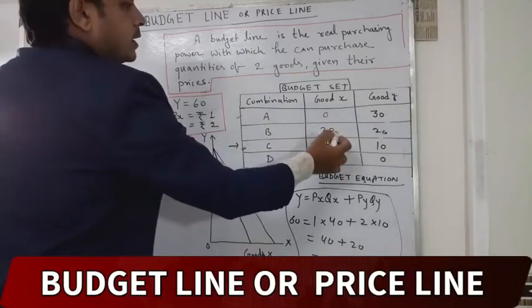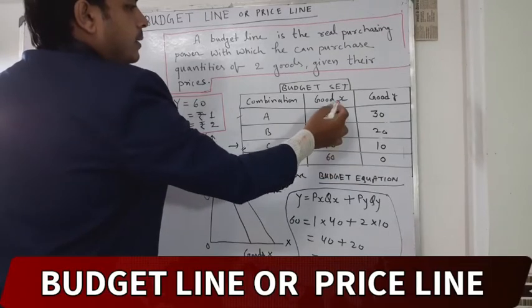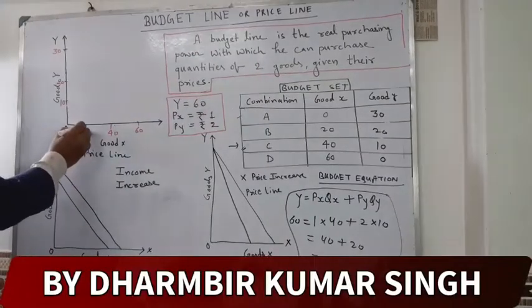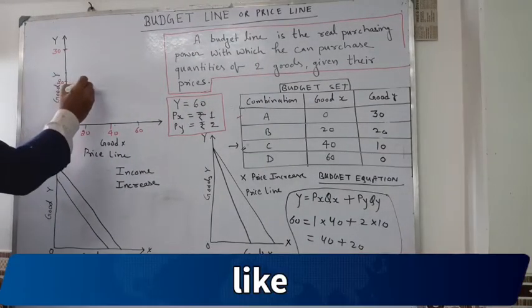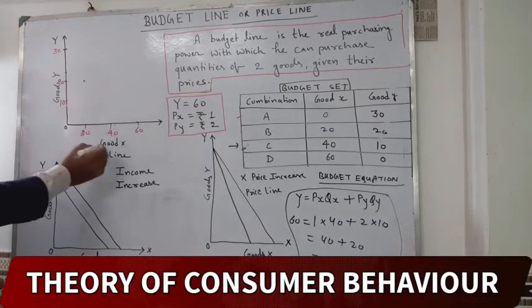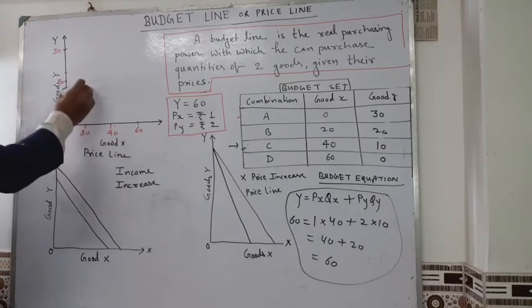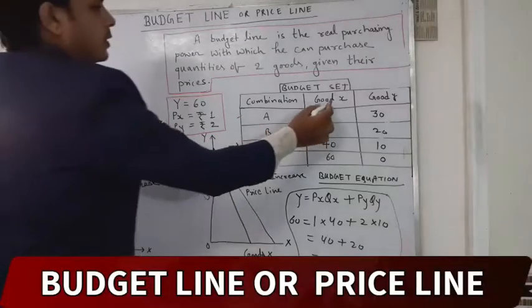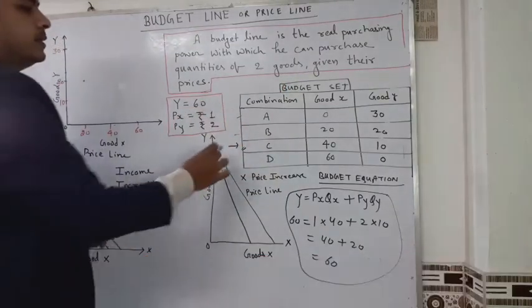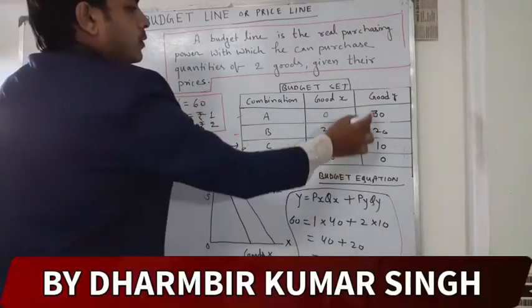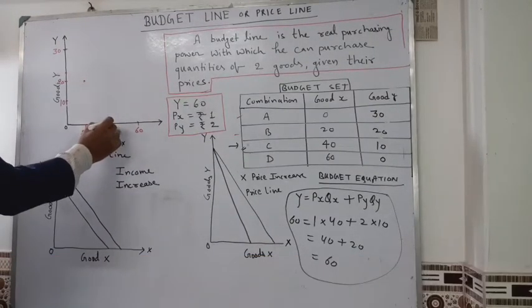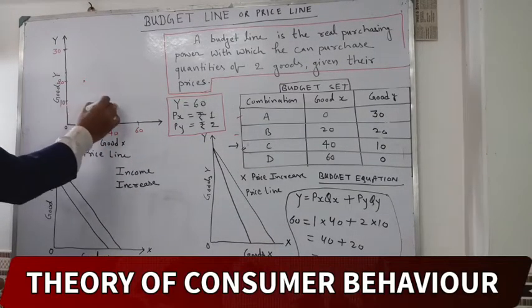Suppose goods X is 20 and goods Y is 20. Here, to complete, goods X is 40 and goods Y is 10.